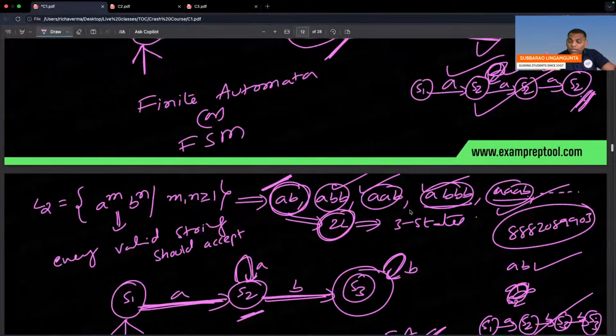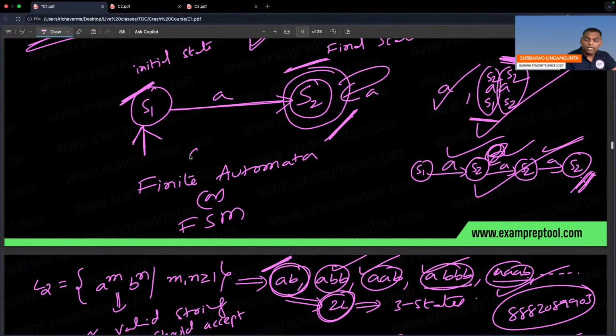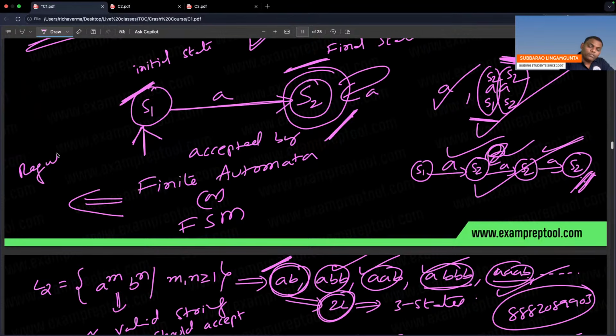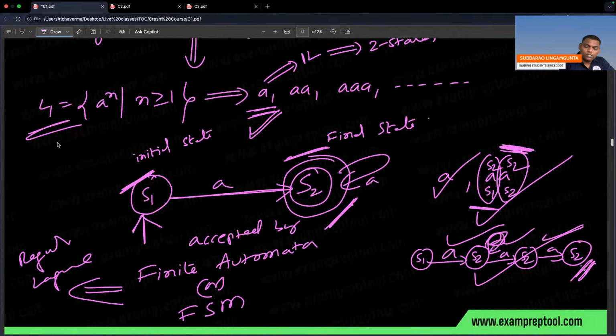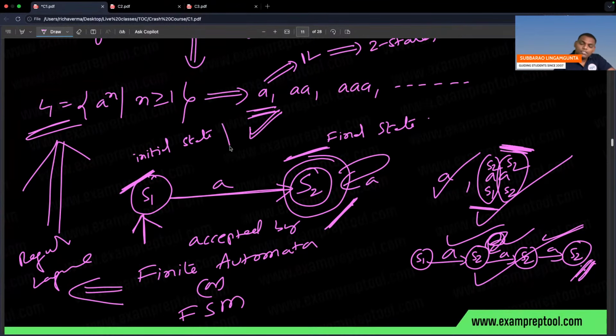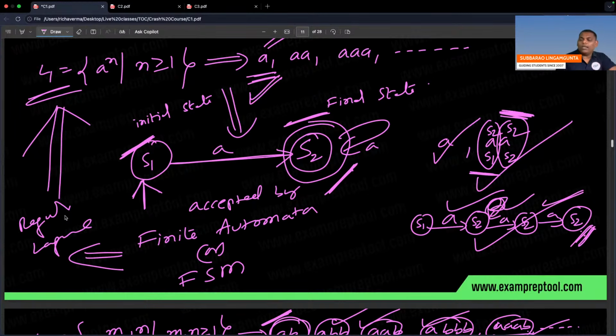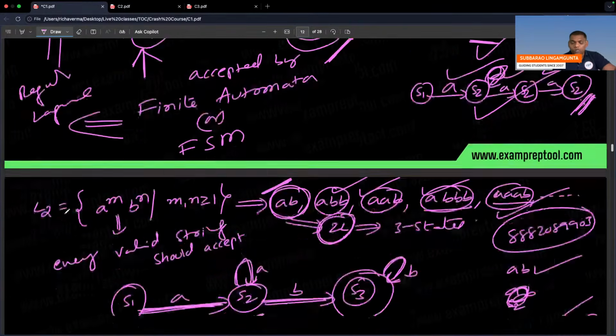Remember, if any language is accepted by finite automata, then that language is a regular language. Given language is regular.